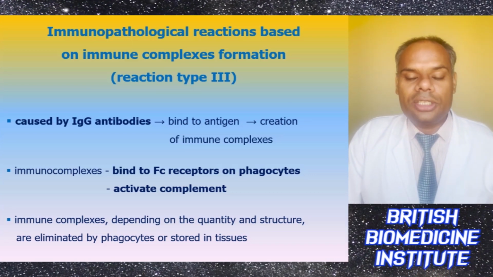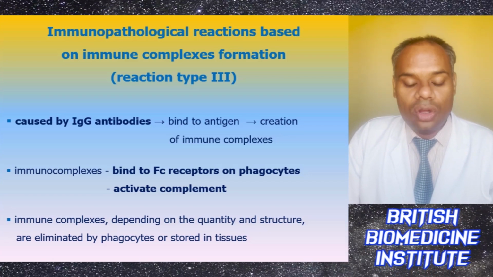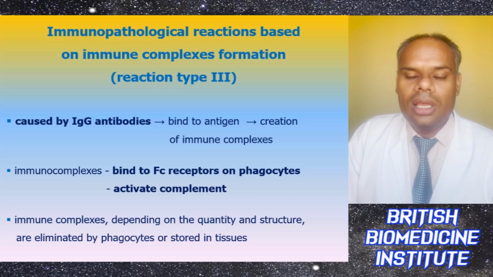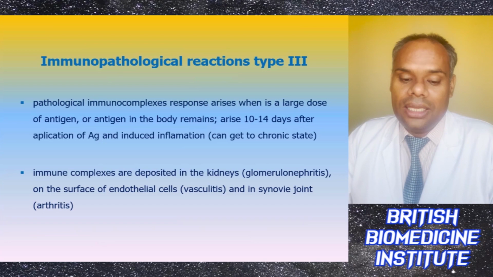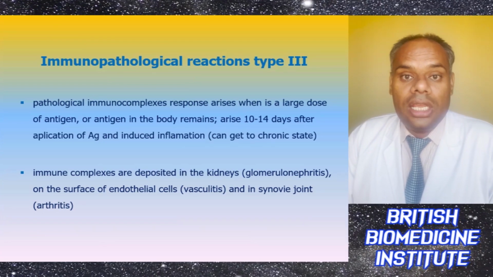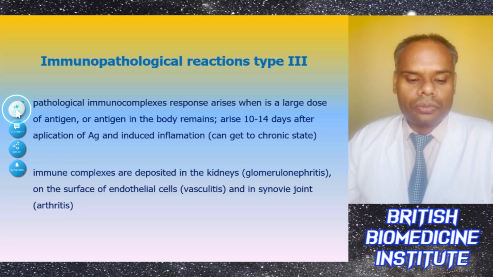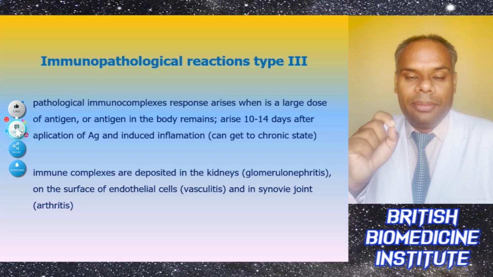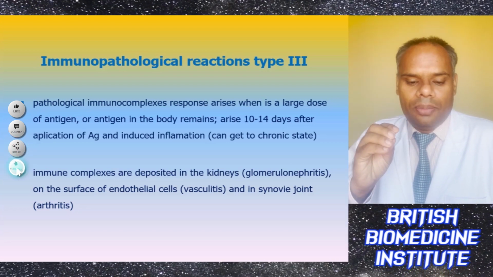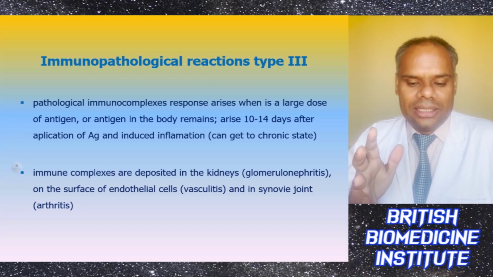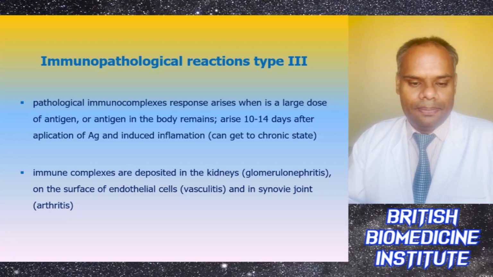Pathological immune complex responses basically arise when there is a large dose of antigen, or antigen remains in the body, which can arise within 10 to 15 days after the application of antigen, and there is an induced inflammation which can go to a chronic stage also. The immune complexes are deposited in the kidney, like glomerulonephritis, on the surface of endothelial cells like vasculitis, and in synovial joints like in arthritic patients.